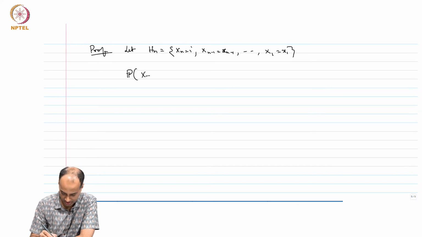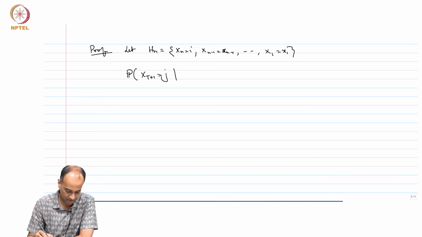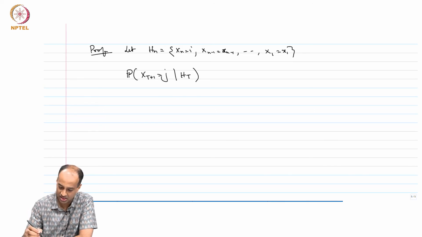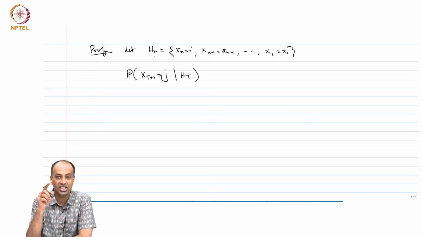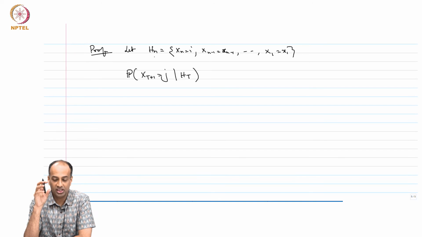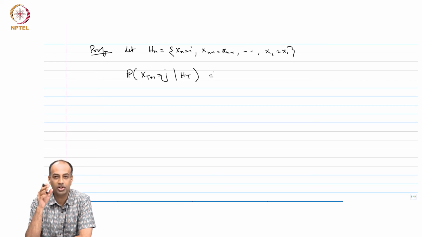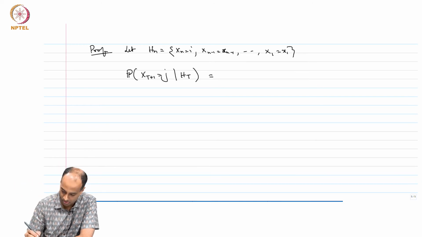Okay. So, we are looking at the probability that X t plus 1 equals j given H t. In H t I have included the history, so X t is equal to i. By conditioning on this H t, I am looking at X t equal to i and a whole bunch of history. I want to prove that this is equal to Pij. That requires some proving. So, this is how it goes.